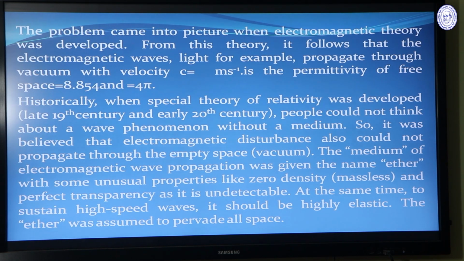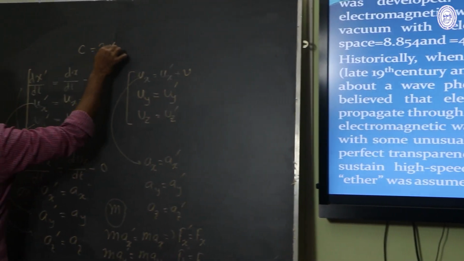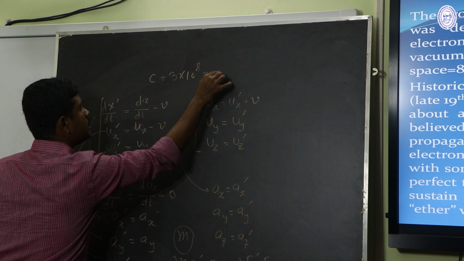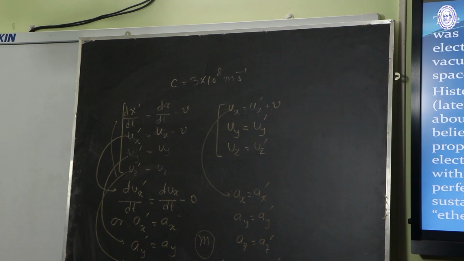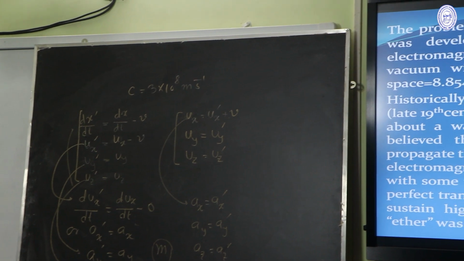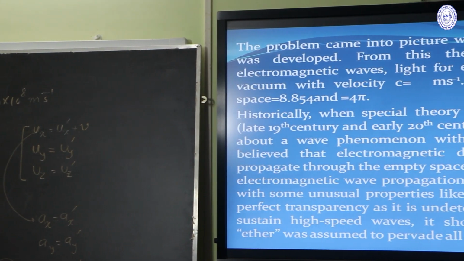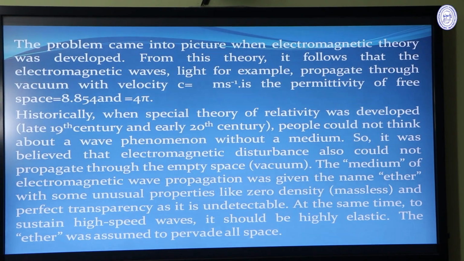Now the problem came into picture when the electromagnetic theory was developed. From this theory it follows that electromagnetic wave, as for example light, can propagate through vacuum with velocity c equal to 3 into 10 to the power 8 meter second inverse. Historically, when special theory of relativity was developed in 1905, people could not think about a wave phenomenon without a medium. So it was believed that electromagnetic disturbance also could not propagate through the empty space, vacuum.